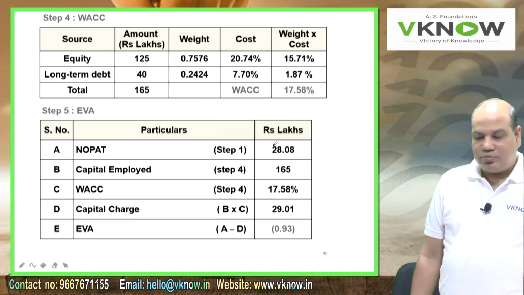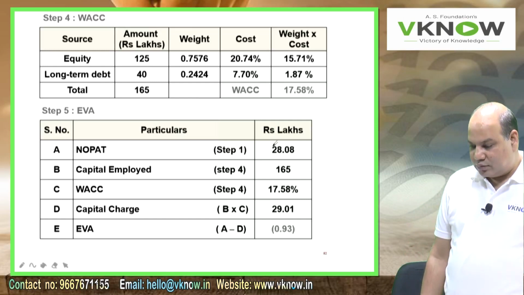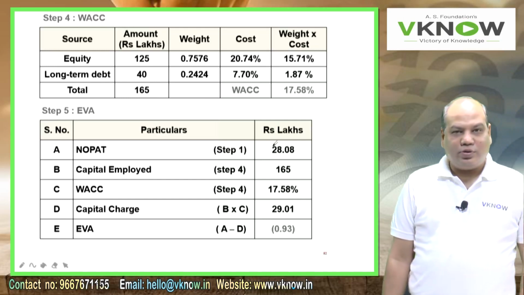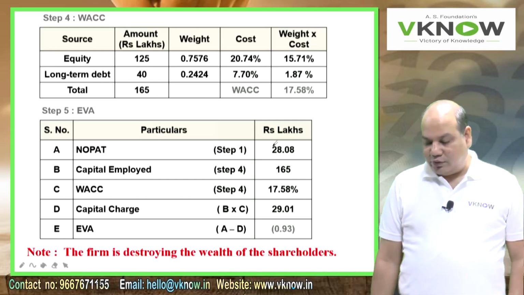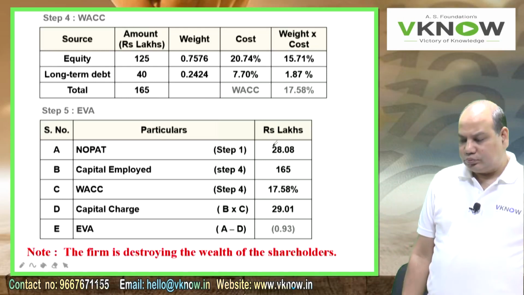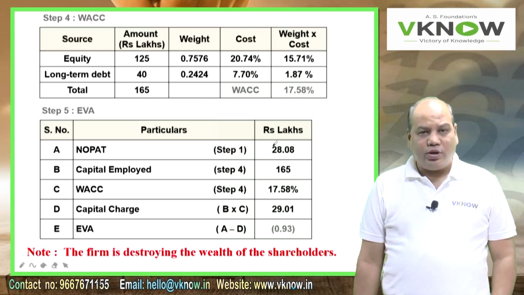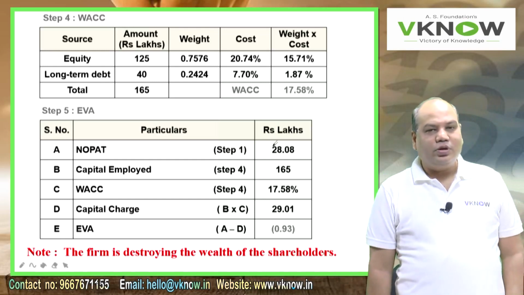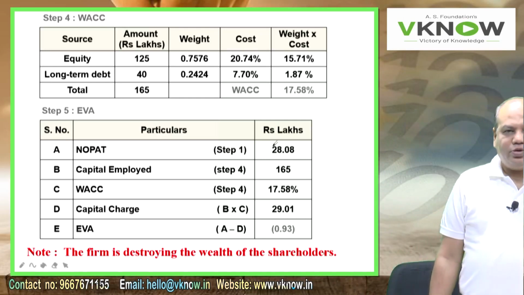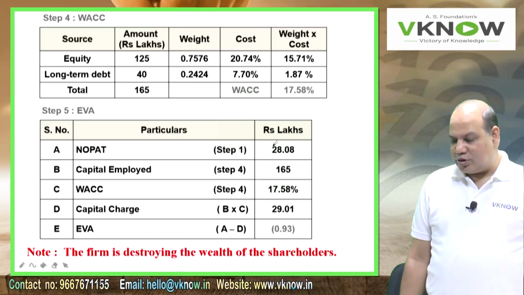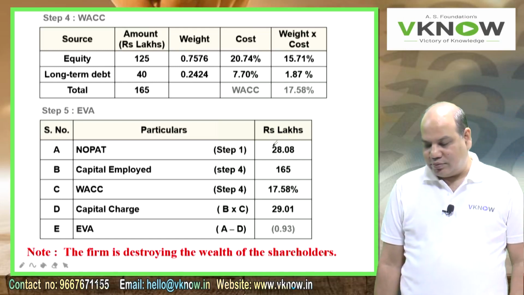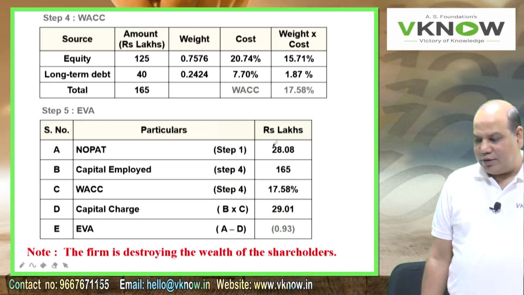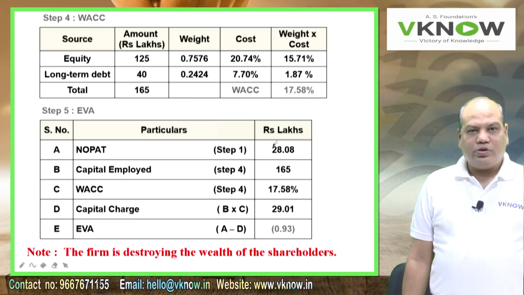This is also possible, you might get a negative answer, so don't get surprised. The purpose of giving this easy question was that you may get a negative EVA, so write down a note: the firm is destroying the wealth of the shareholders or stakeholders or investors because the EVA is negative.